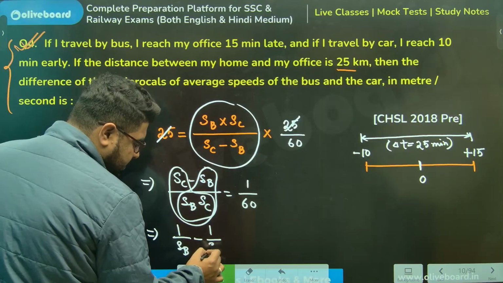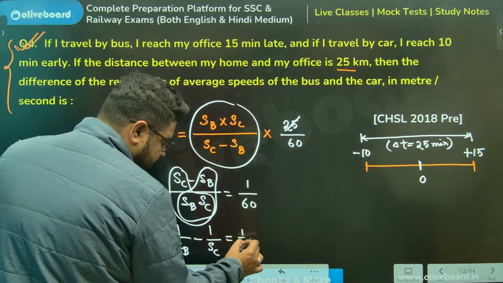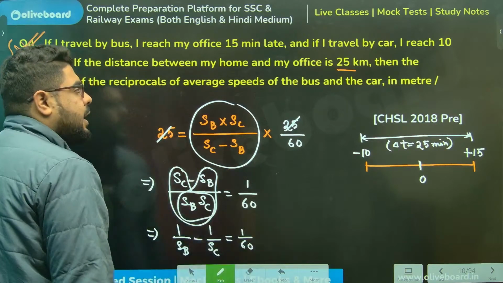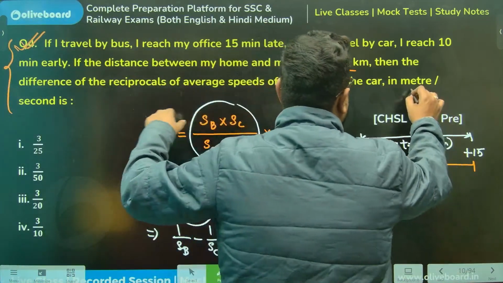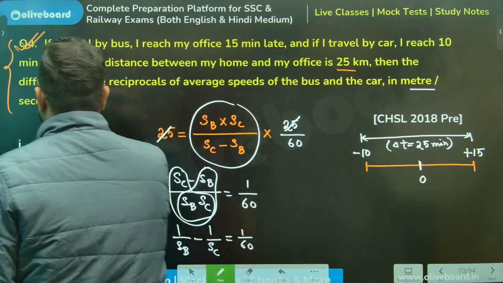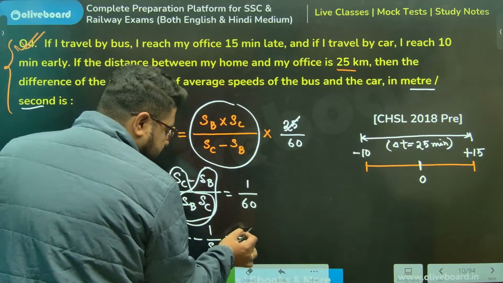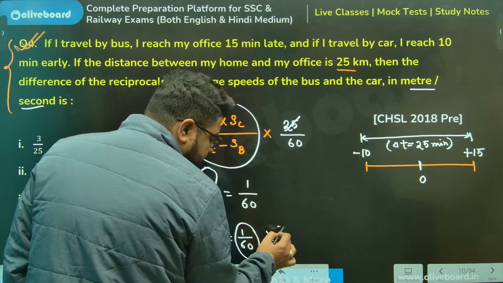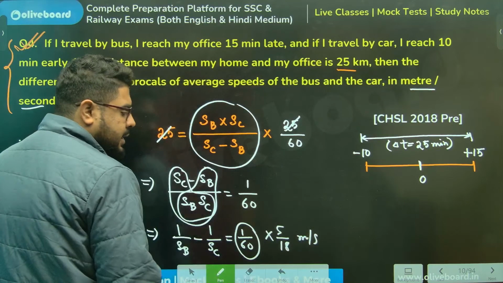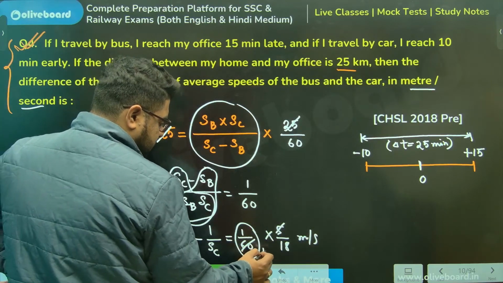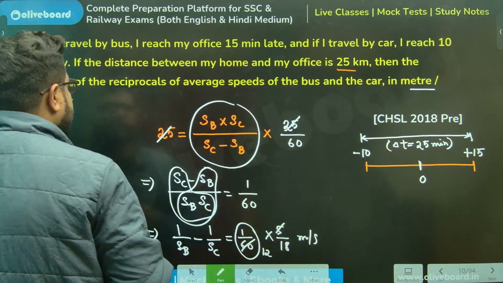SB cancels, so I'll get this. This is in kilometer per hour. Now they are asking us to figure this out in meter per second. So what will happen, sir? In meter per second, this thing will get multiplied by what? 5 by 18 meter per second. Let's calculate. But something very messy is coming, sir.